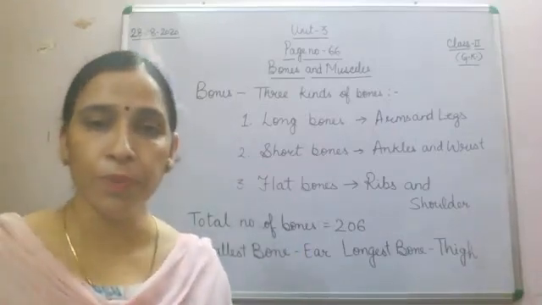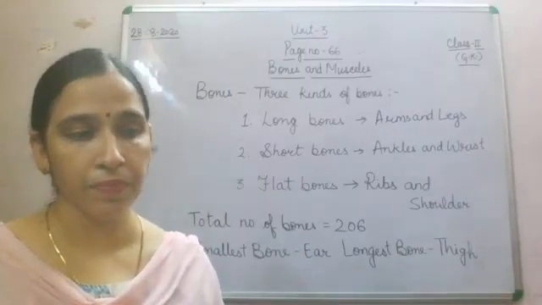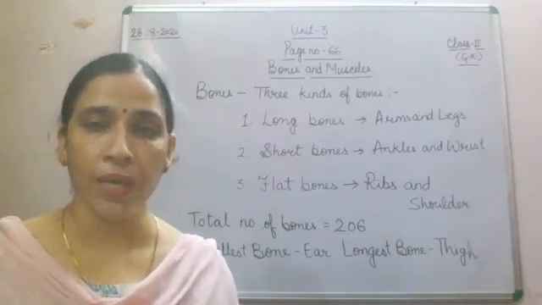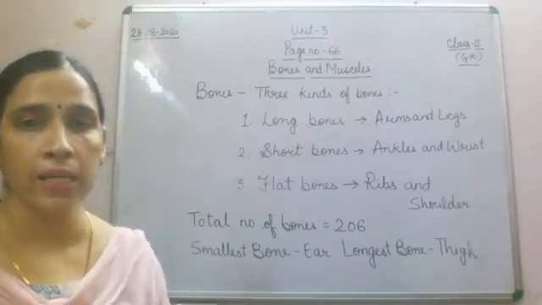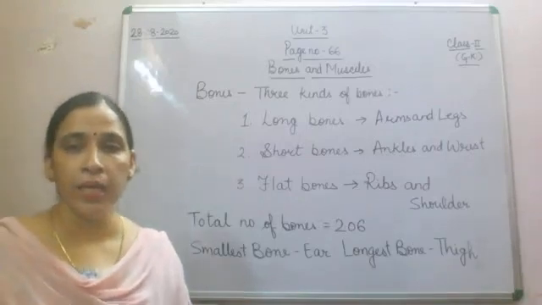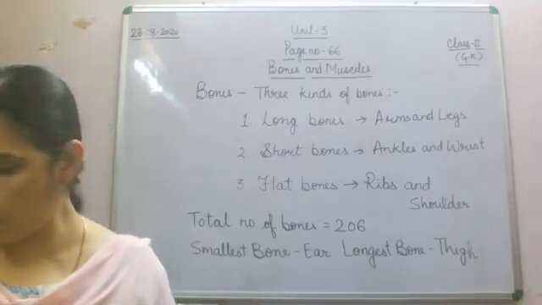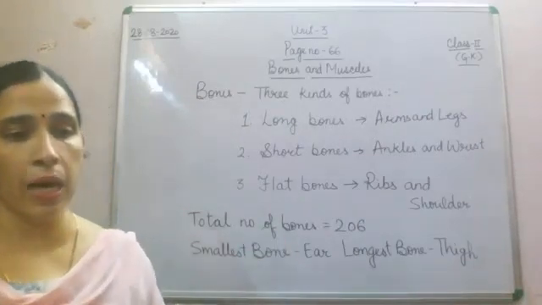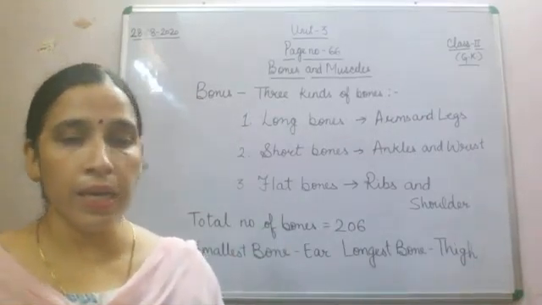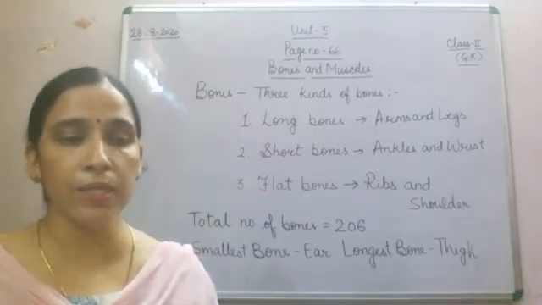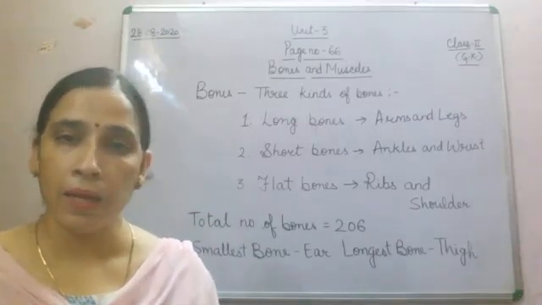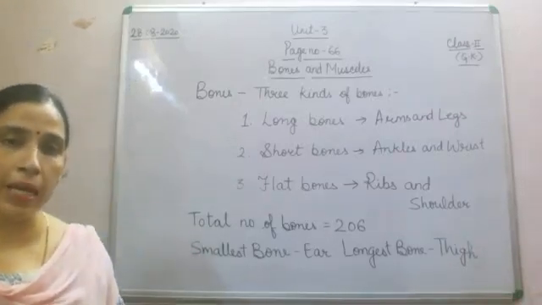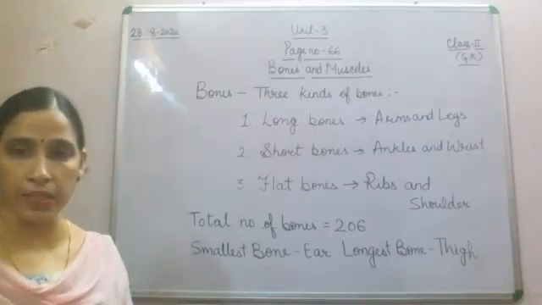Now what we will do is arrange the jumbled letters. We have a quick exercise here related to bones only, which we will do in our book itself, and after this we will go to muscles. Here you can find the answers from the help box, which is given on the same page.